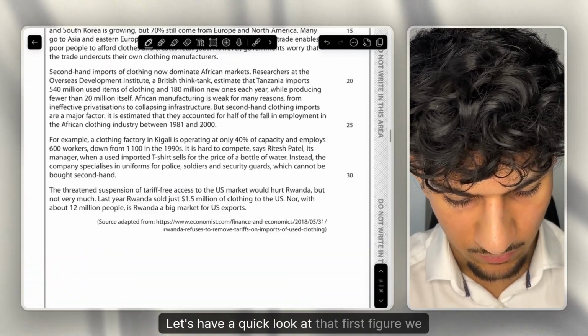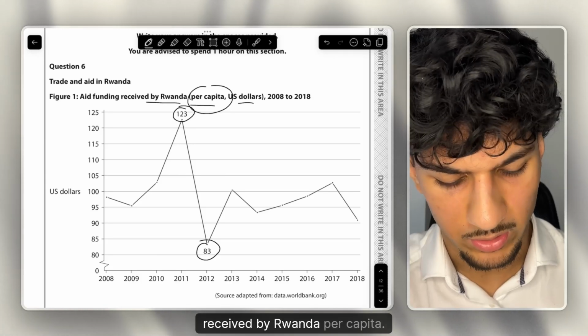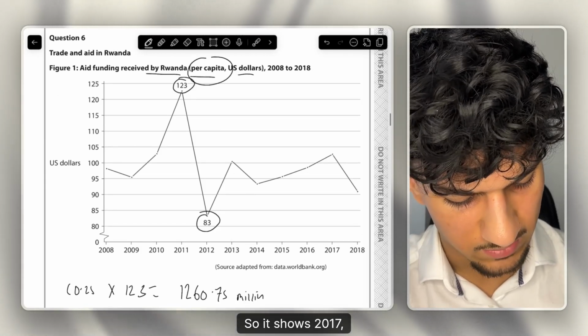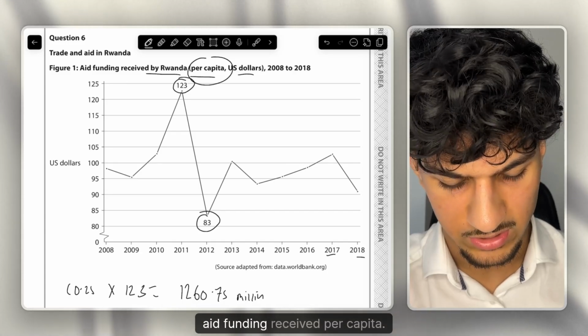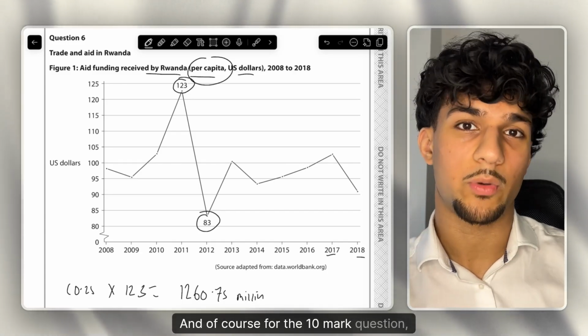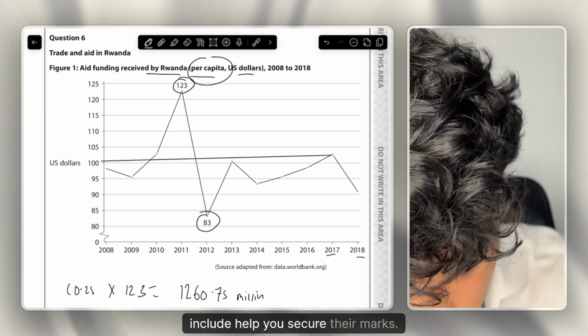Let's have a quick look at that first figure we covered, which was talking about aid funding received by Rwanda per capita. So it shows 2017, 2018. Of course, here we can see a drop in the amount of aid funding received per capita. And of course, for the 10-mark question, the 2 application marks, this is going to be a great bit of application just to include, help you secure those marks.